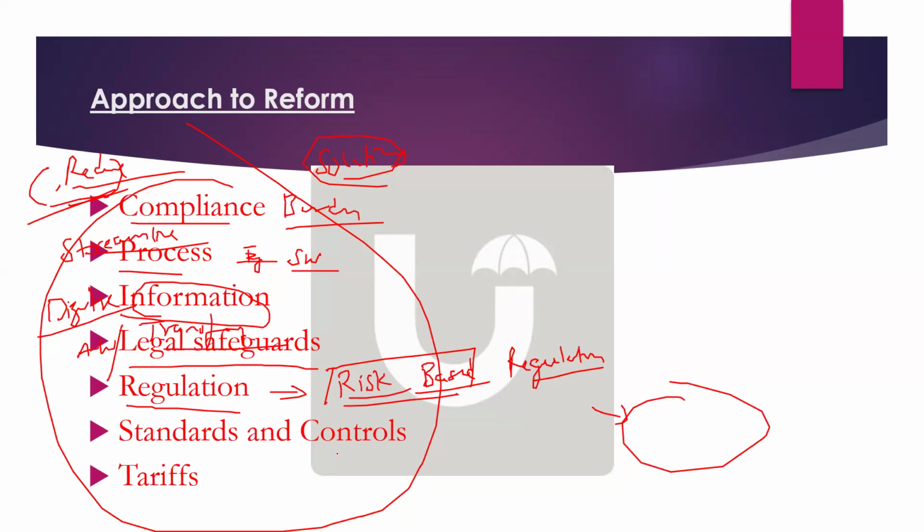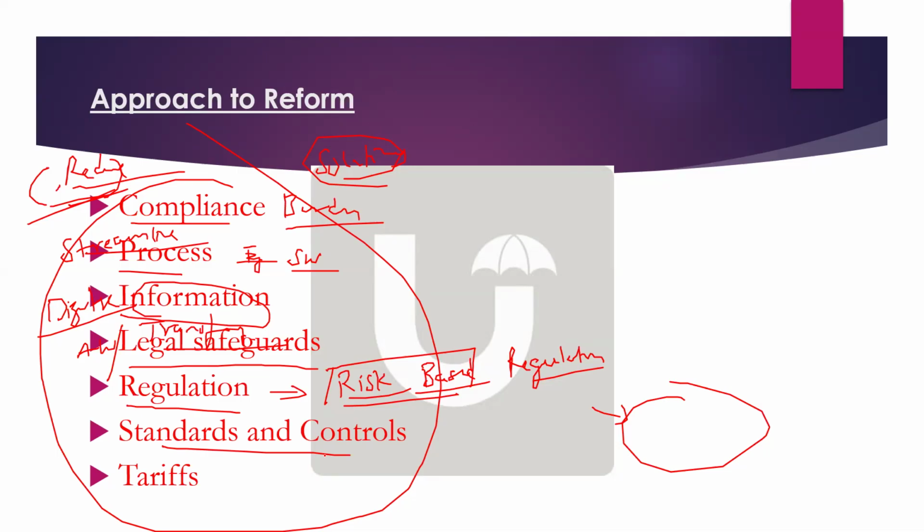Next, standards and controls. What is the keyword for standards and controls? Universal, or you can say, train the MSMEs in standards and controls, prudent standards and controls.